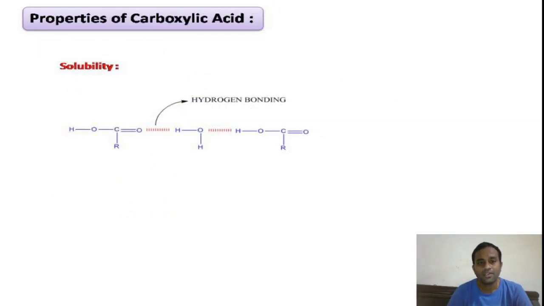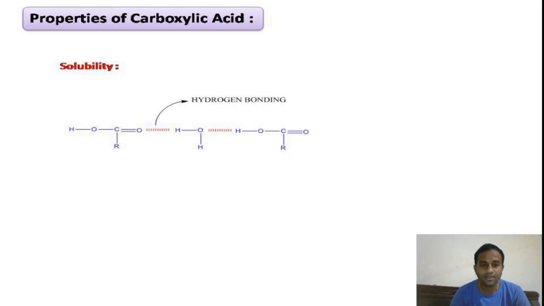Coming to the physical properties of carboxylic acid, the first physical property is solubility. Carboxylic acids dissolve in water due to their polar nature. Here there is a probability to form a hydrogen bond between the oxygen atom of the carboxylic acid group and the hydrogen atom attached to the water molecule's oxygen atom. In the red color you can see the hydrogen bond.